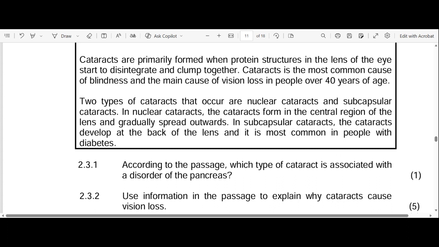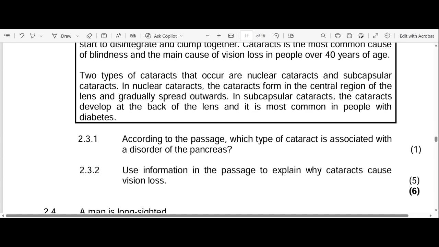According to the passage, which type of cataract is associated with the disorder of the pancreas? Obviously, we know that the disorder of the pancreas is diabetes mellitus, right? And they've told us in the extract that subcapsular cataracts develop in people with diabetes.